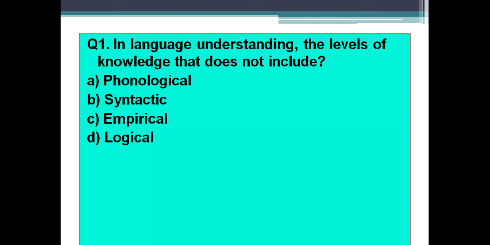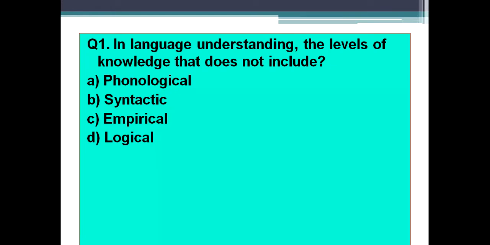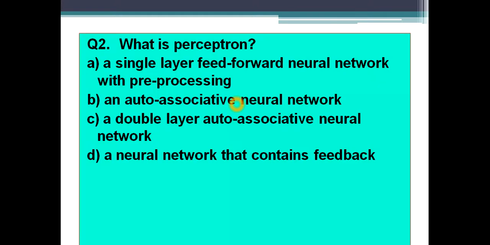So here, in language understanding, we should have proper phonological, synthetic, and logical structures that you should know. But do you need the empirical one? So you got the answer. The answer is C. I don't think any doubt is left. So we are not going to include the empirical in the language understanding portion. Okay. So next question. What is perceptron?